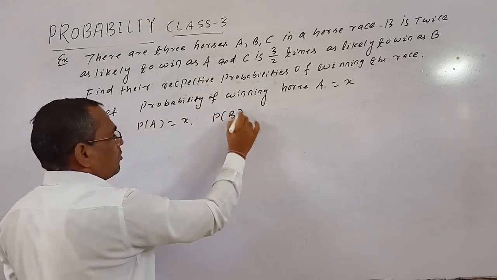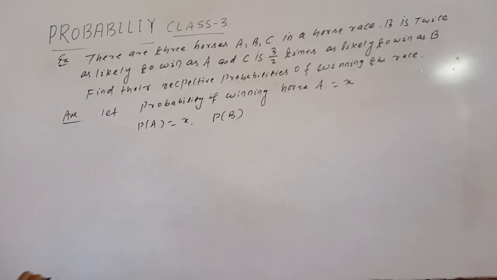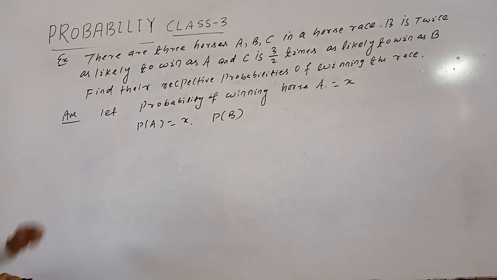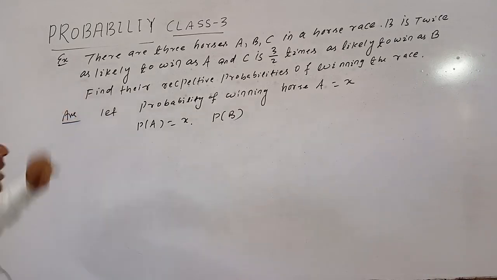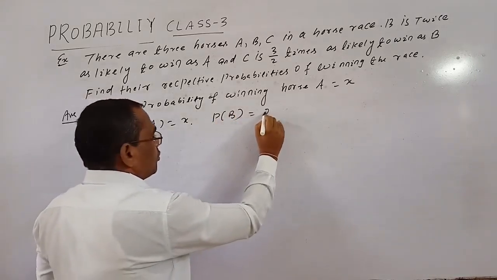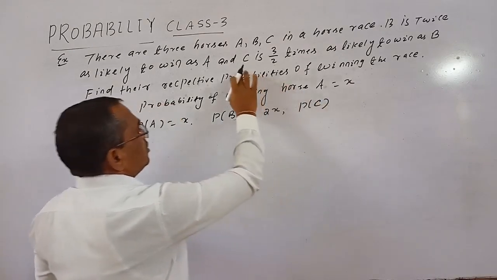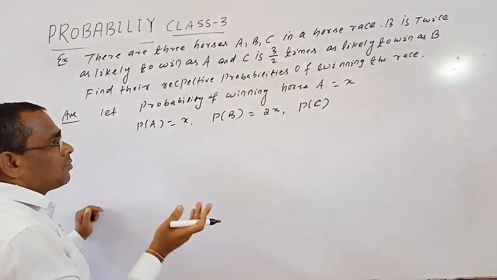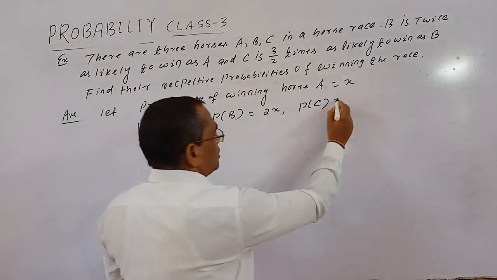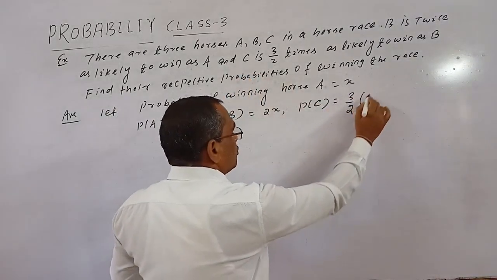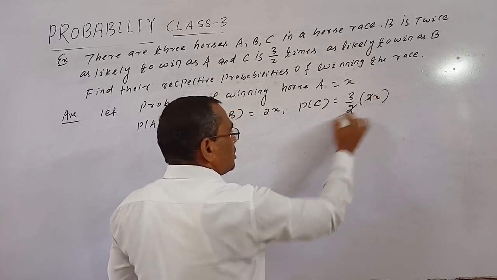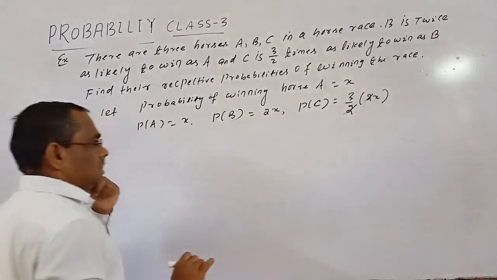What is the probability of B? B is twice as likely to win as A, so the probability of B equal to 2x. And the probability of C: C is 3 by 2 times the probability of B, so P of C equal to 3 by 2 into 2x. Do you understand? So P of C equal to 3x.